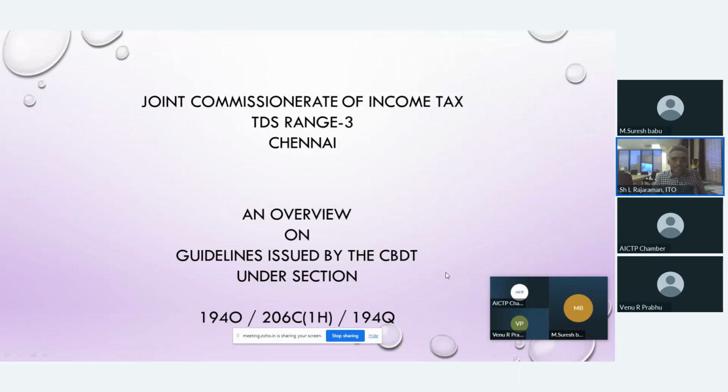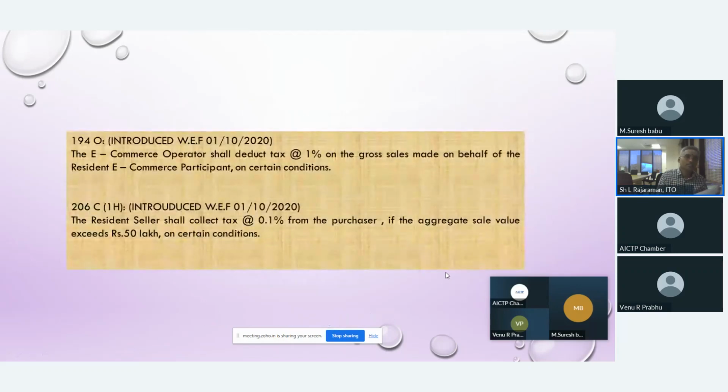The Central Board of Direct Taxes issued 3 circulars with relation to 194O, 206C(1H) and 194Q. Let me explain first. I already explained what is 194O. Let me explain further the other provisions also. We all know that 194O got introduced with effect from 1st October 2020.